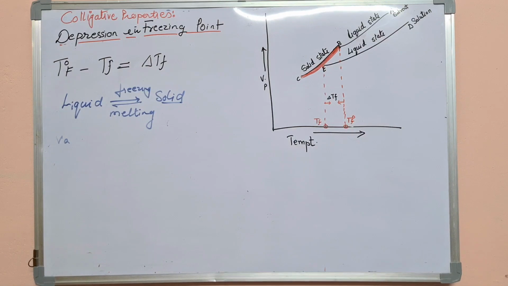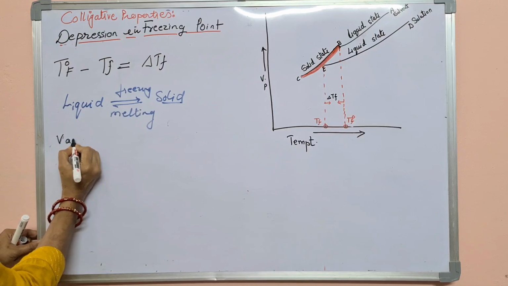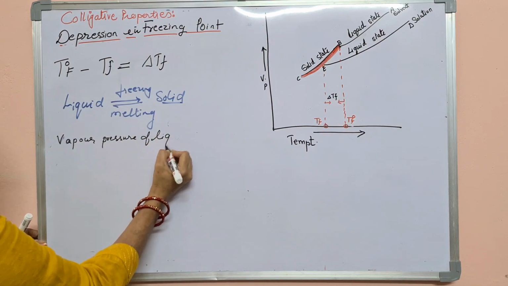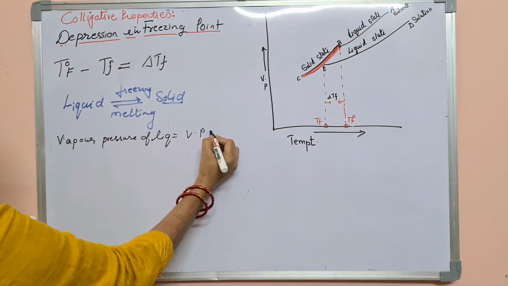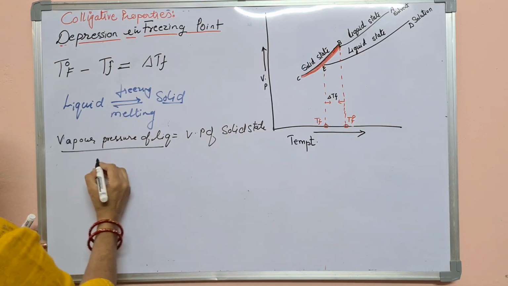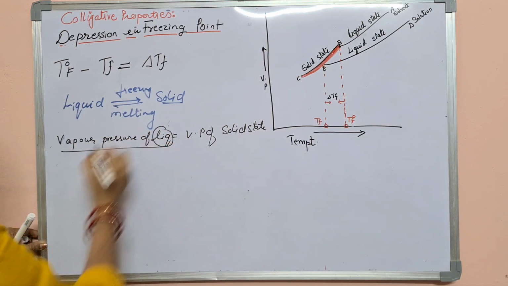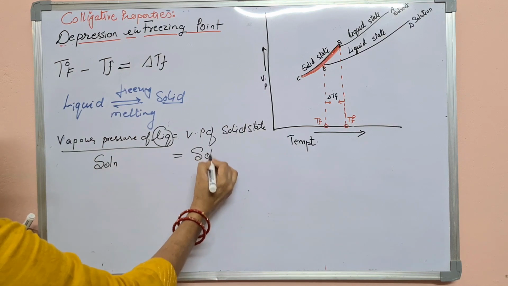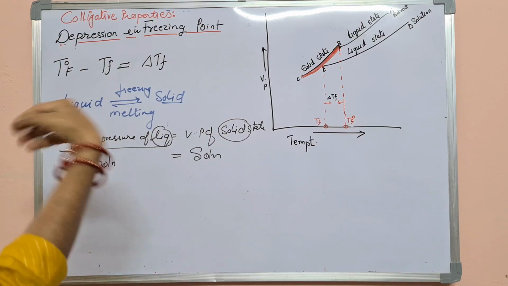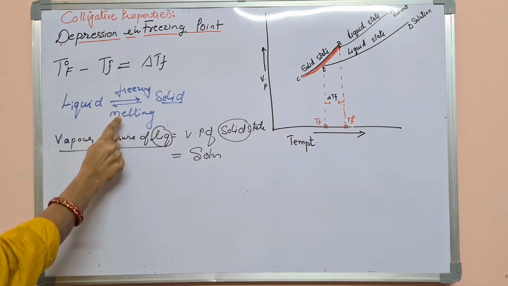At this temperature, the vapor pressure of the liquid state is equal to the vapor pressure of its solid state. मतलब वेपर प्रेशर किसी एक पर्टिकुलर सॉल्यूशन का लिक्विड स्टेट में और उसी सेम सॉल्यूशन का वेपर प्रेशर सॉलिड स्टेट में जब सेम हो जाता है, when the vapor pressure for a particular solution in liquid and solid state becomes equal, that is called the freezing or the melting point.